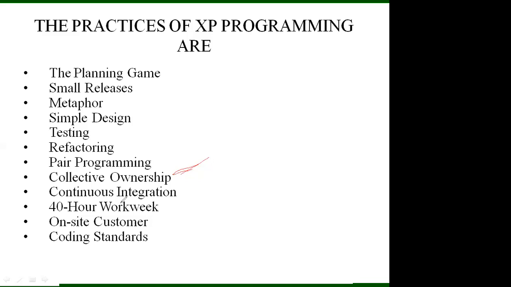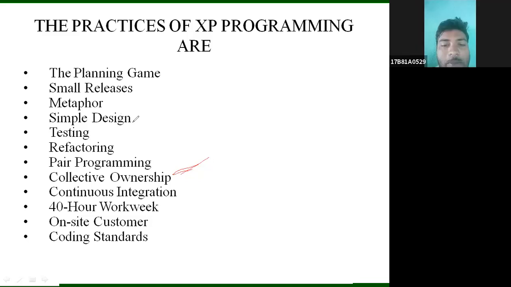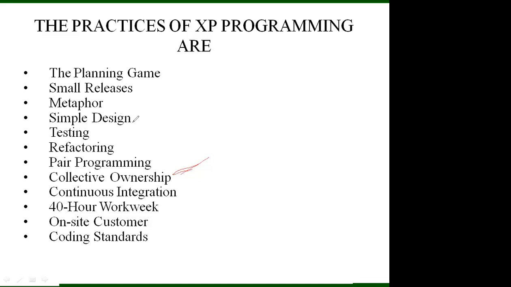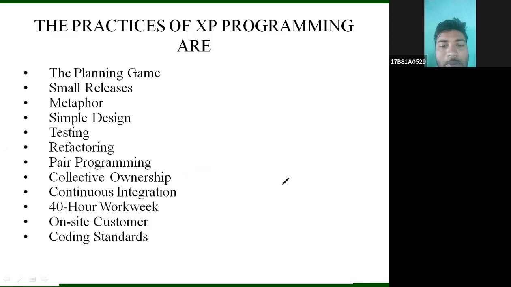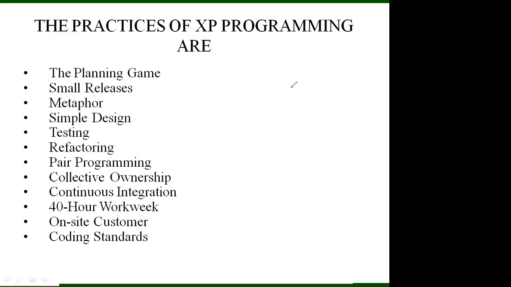Not only the one who is mainly writing the code, instead the responsibility must be taken by the entire team. Not like pair programming, where only two people are involved. Here the whole team will take care of the code.